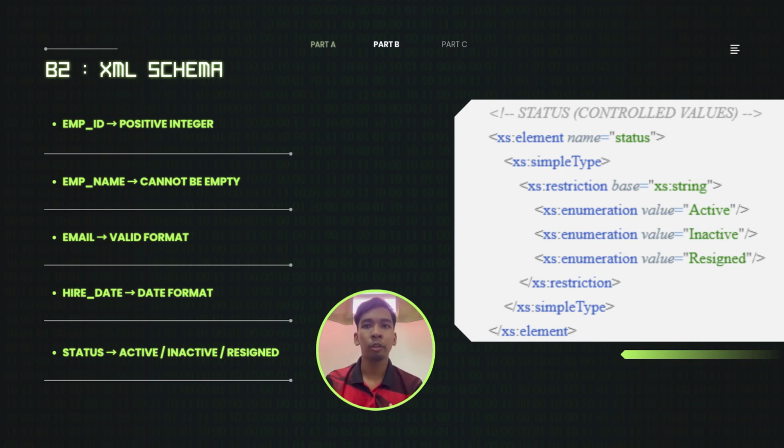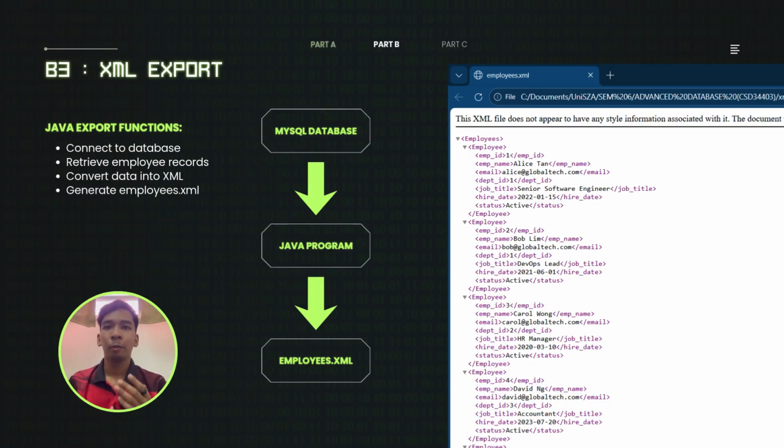Email must follow the correct format, and status is limited to active, inactive, or resign. So this will ensure that all XML data follows strict rules before it is processed. Then in B3, we implement the XML export using Java.